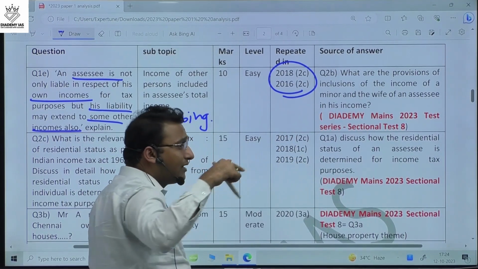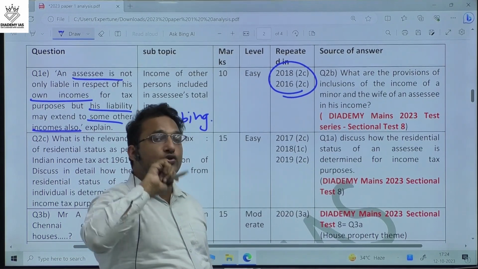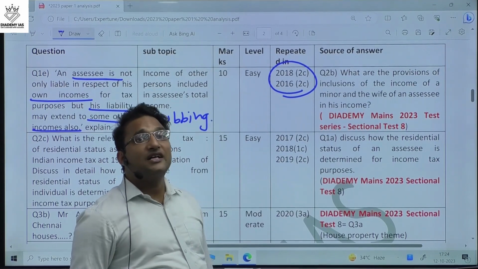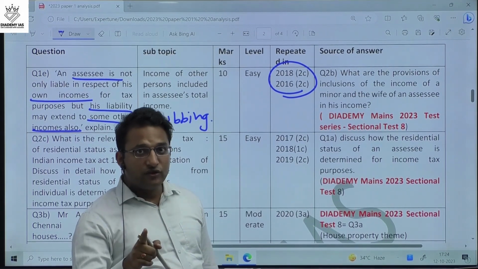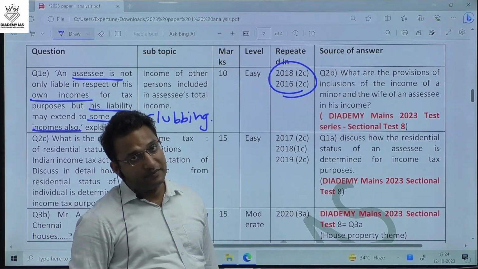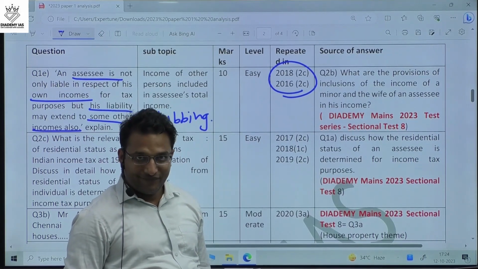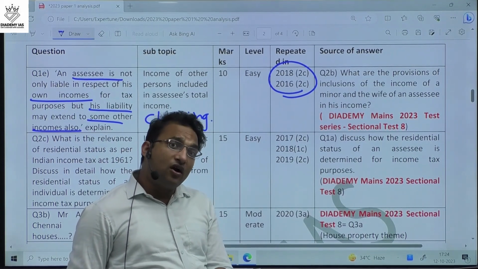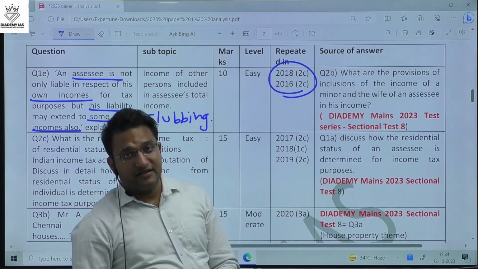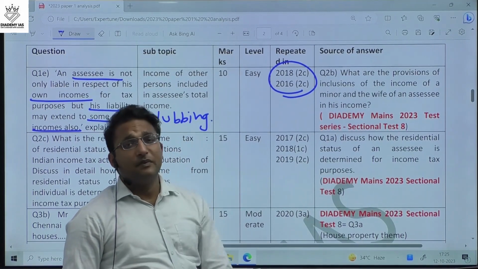One thing I can tell you is that questions are being repeated from the last 6 to 7 years. If you have the last 5 years' question papers with solutions, then 70% of the questions you will find in the exam from the same last 5 to 6 years of papers. Like from 2018, a lot of questions have come in 2023. And a lot of questions also come from very far back, from the 1980s. I will show you. If you have the 45-year solutions, then 100% of the paper is in front of you.